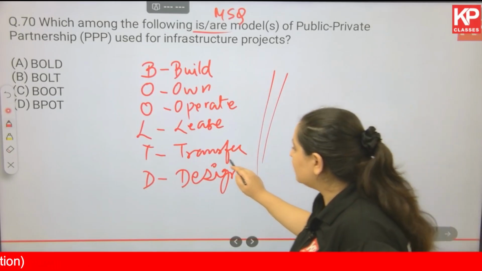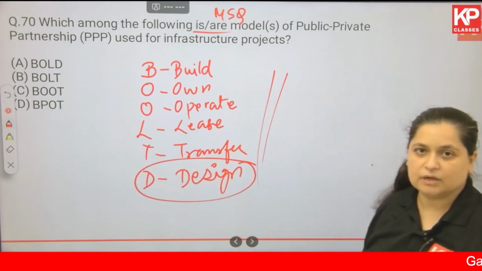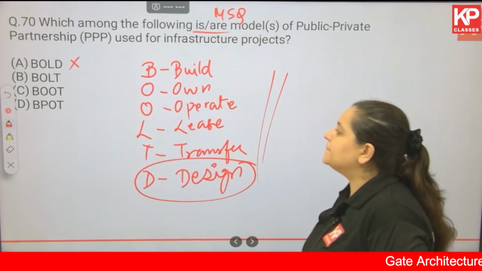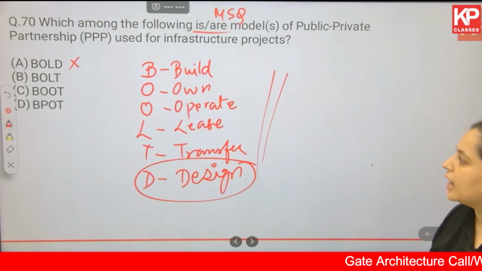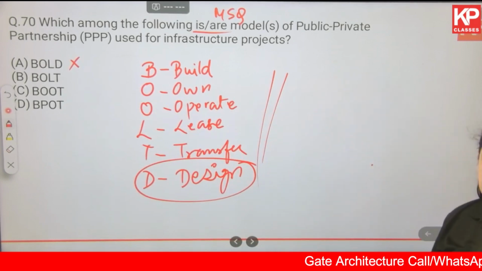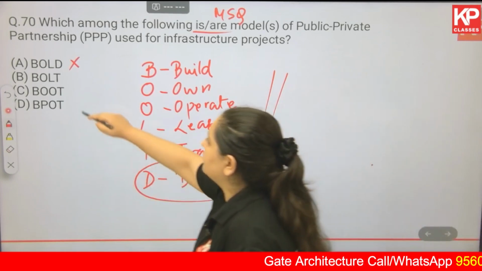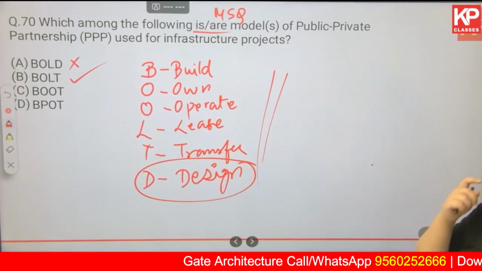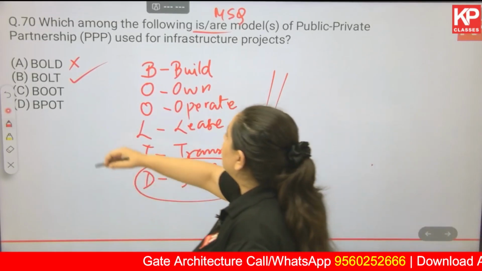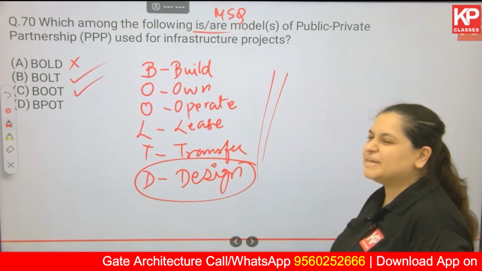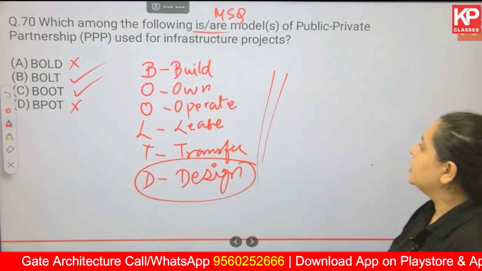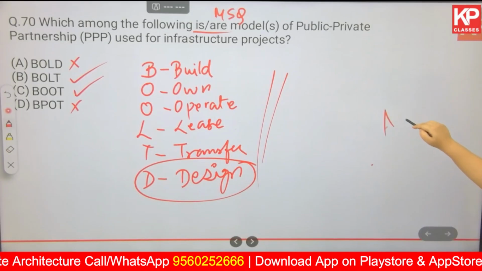Now BOLD, build, own or operate, lease, and then design. So does design come in the end? No, correct? So BOLD does not make any sense to us. BOLT, build, operate, lease, transfer, makes sense? Okay. Next, BOOT, okay, again this makes sense. Build, own, operate, transfer. BPOT is no PPP model. Okay, so A and D are the correct options over here.